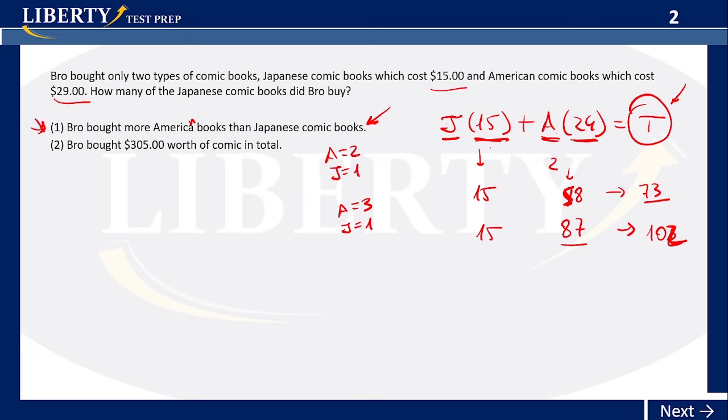So number 1 is not going to be enough. It gives you different answers. That's not what we want. We want to get to one definite answer. Now, what about number 2? Let's check. Let me erase everything I've done here.